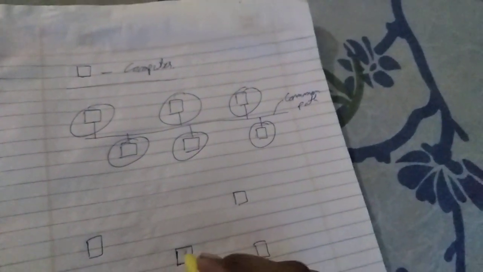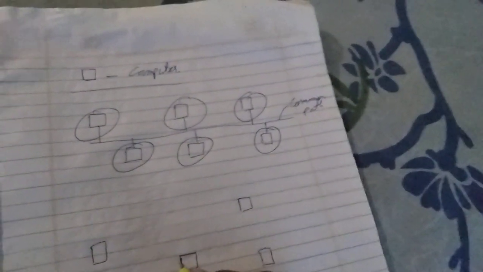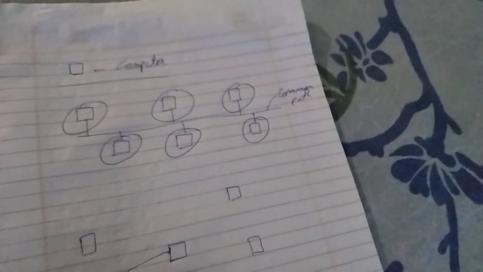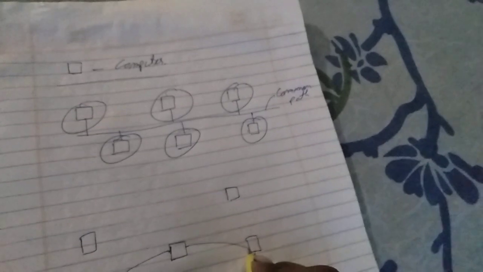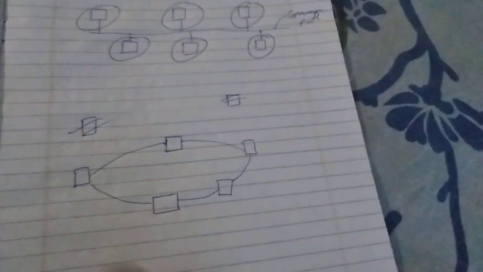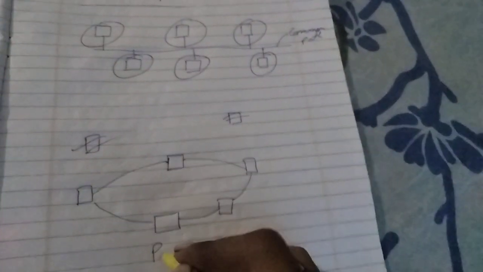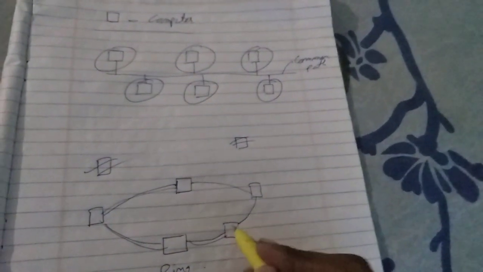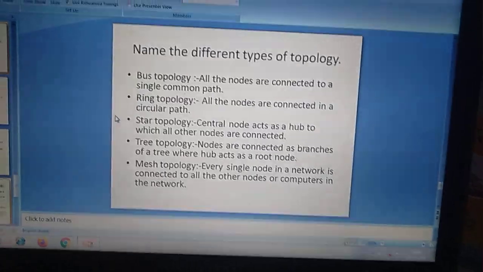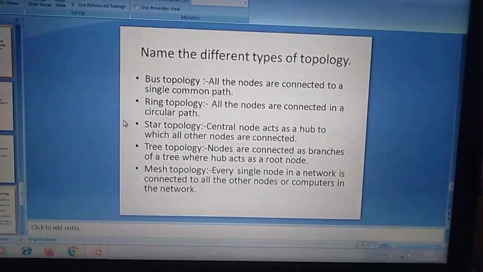So like this. This is ring topology. Means all computers are connected like this. This is ring topology.